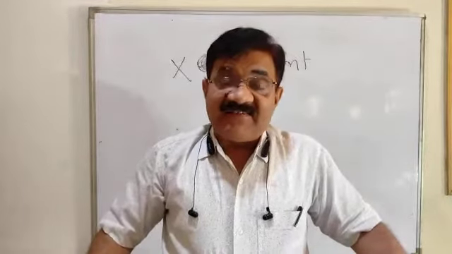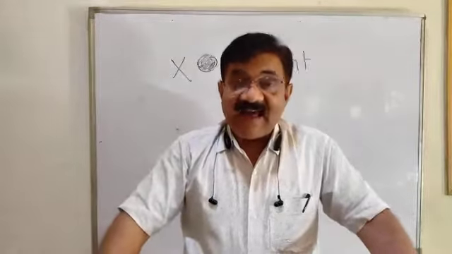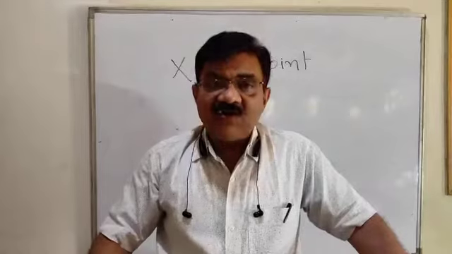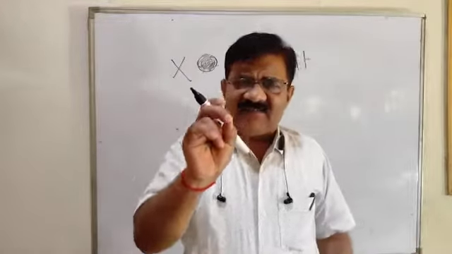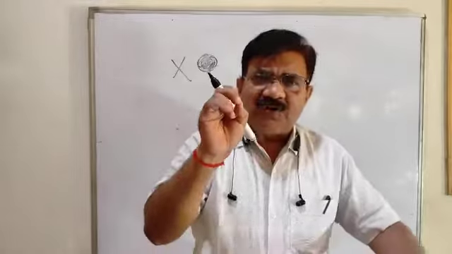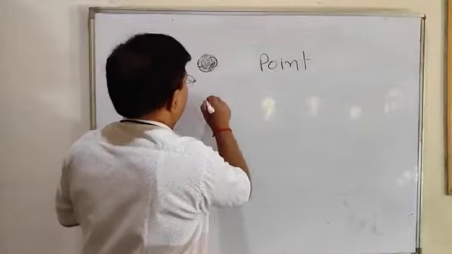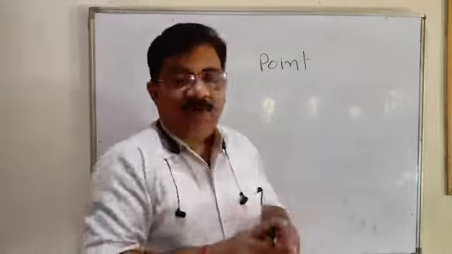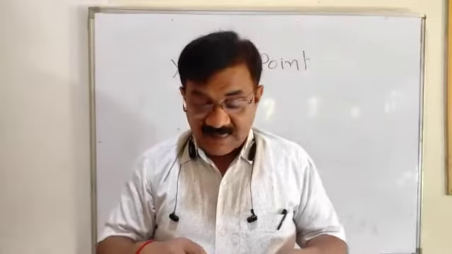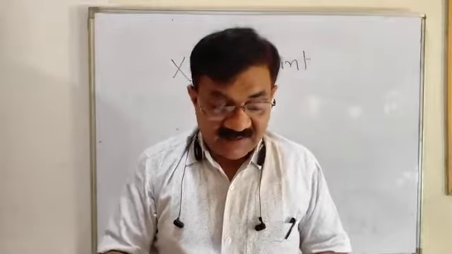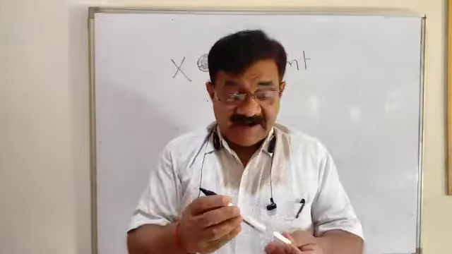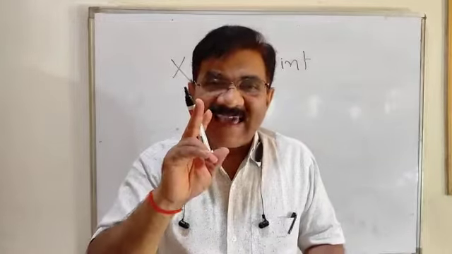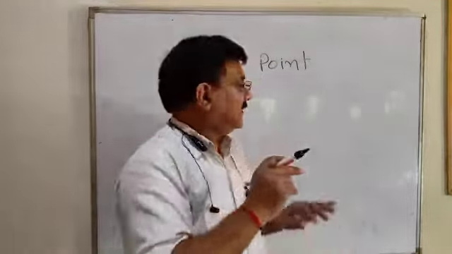A point is a basic geometrical object. It has some position, but neither any length nor breadth nor thickness. It is made by a sharp pencil. Simply, this is a point. A point should not have length, breadth, or thickness. It is denoted by a single capital letter.